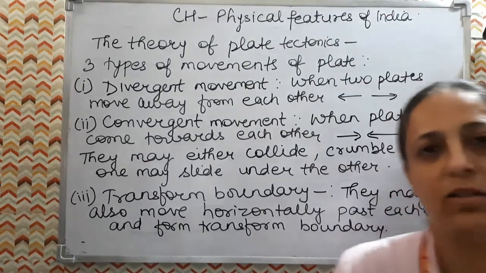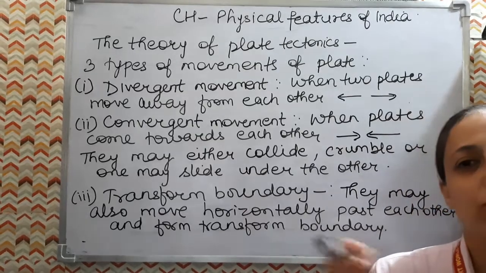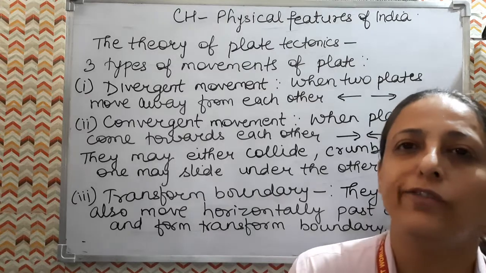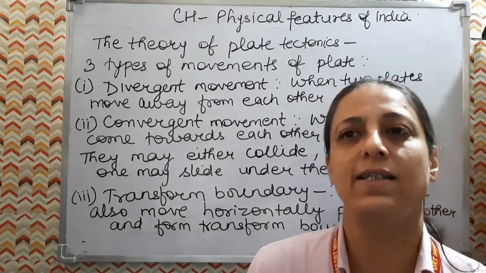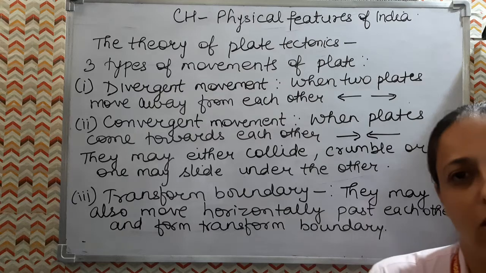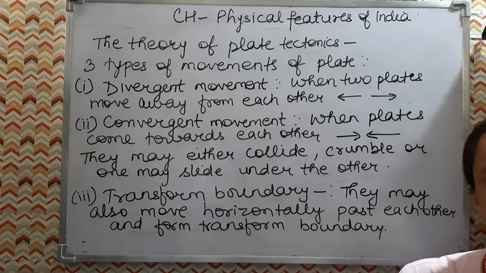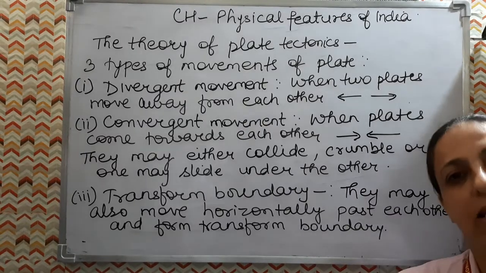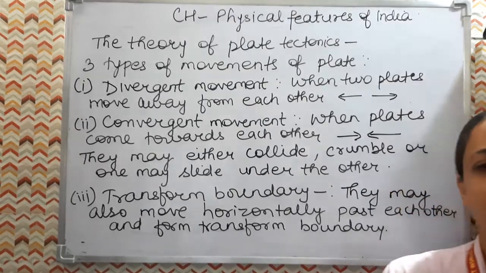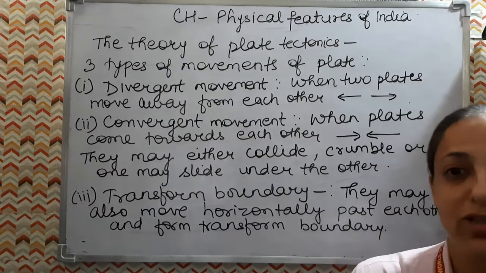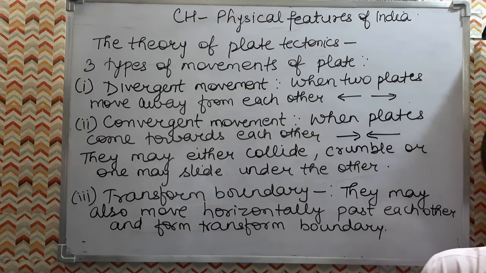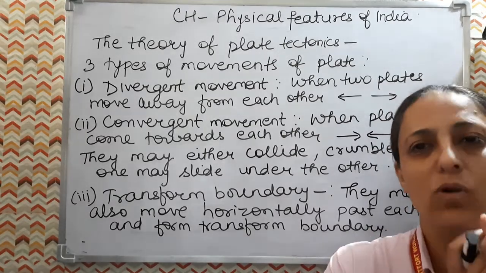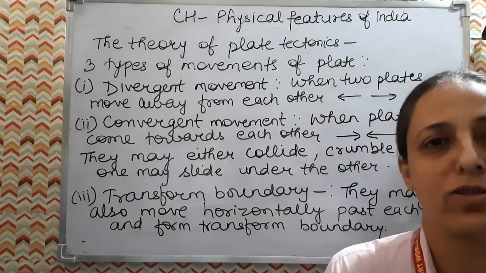Convergent plate movement happens when the 2 plates come together, towards each other. This leads to the process called folding, and folding is the process that causes a bend in the rock. So when convergent movement happens, the 2 plates come together, this leads to folding, and this leads to the formation of mountains. In divergent plate movement, the convection currents which originate from the bottom due to the heat of the magma split the earth crust apart. So the plates move away from each other. This leads to the process of faulting.